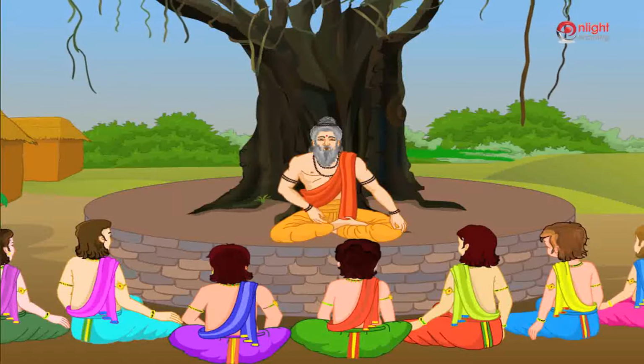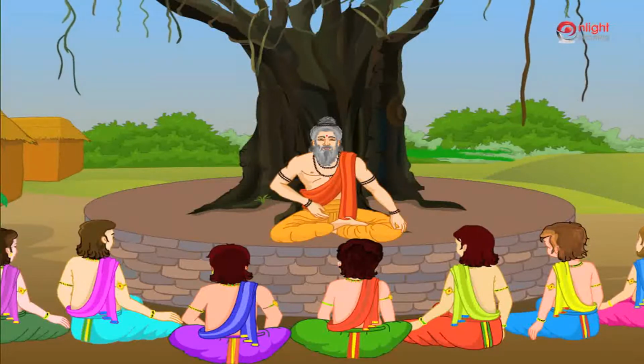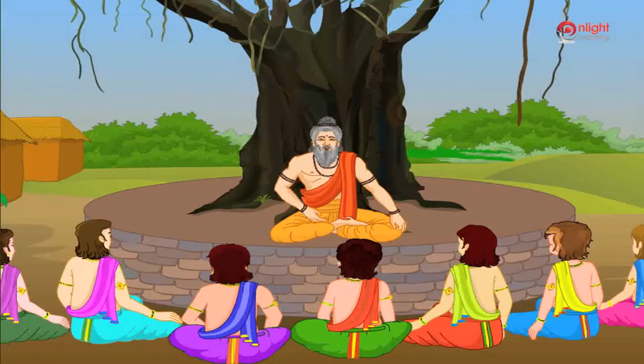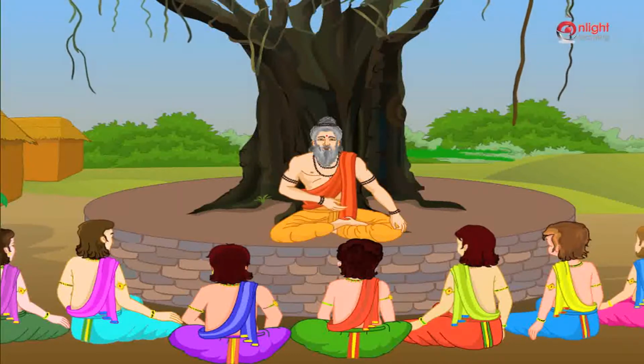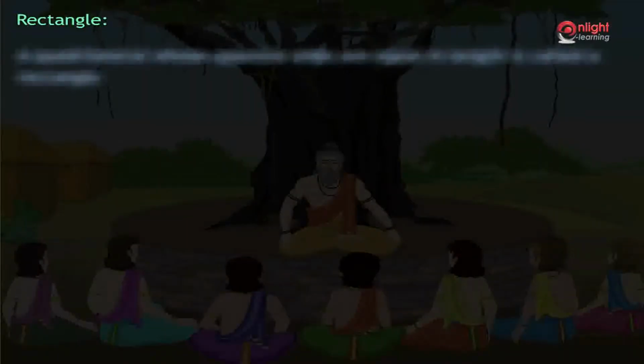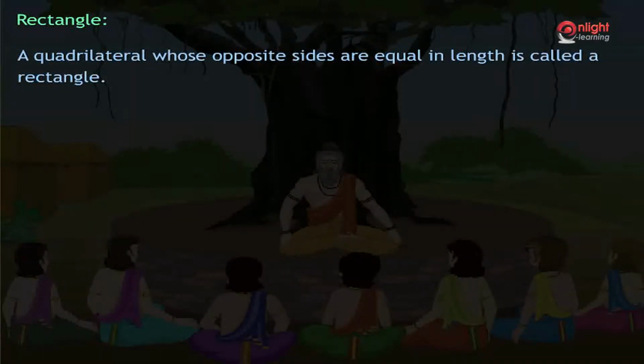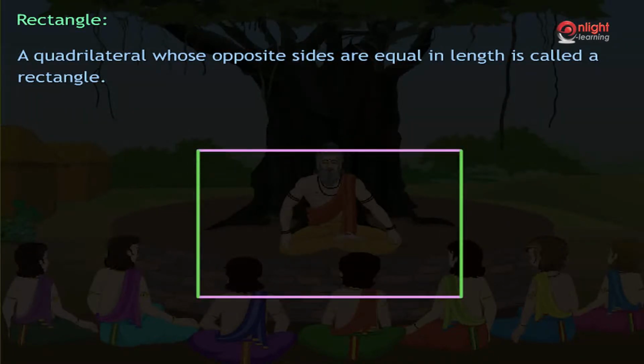Quadrilaterals are again classified into different types. Rectangle and square are the most commonly used quadrilaterals, and hence we shall be learning a bit about them. A quadrilateral whose opposite sides are equal in length is called a rectangle. Hence, if we consider quadrilateral ABCD to be a rectangle, then AB equal to CD and AD equal to BC.